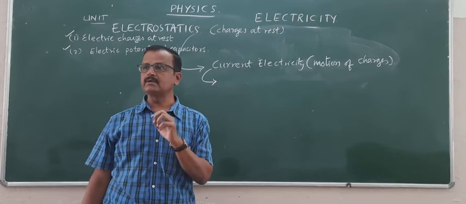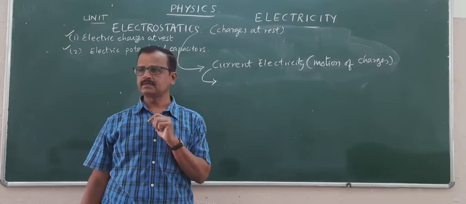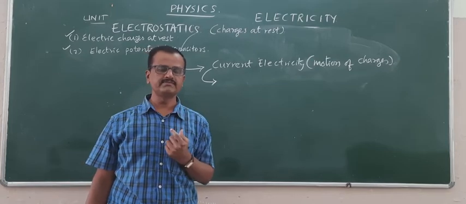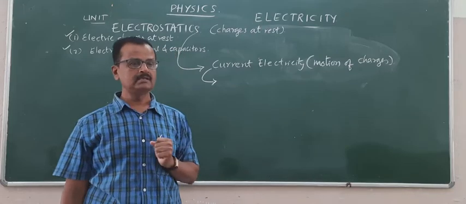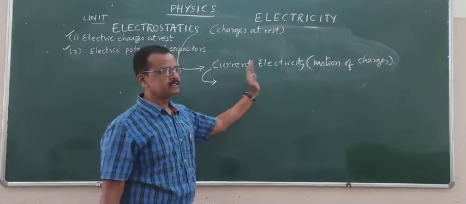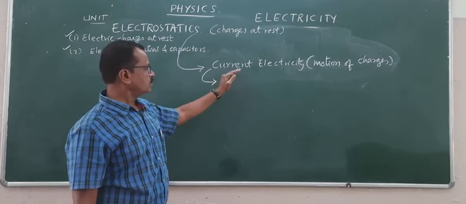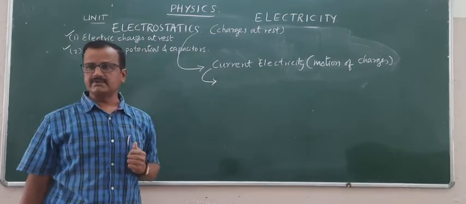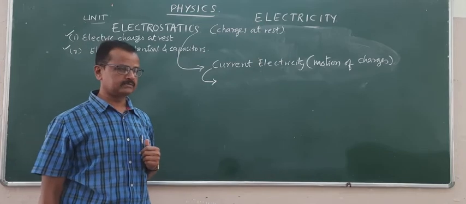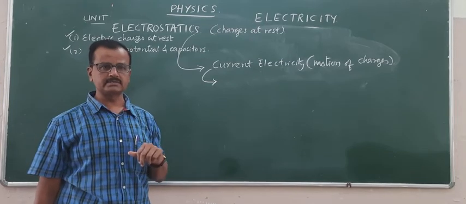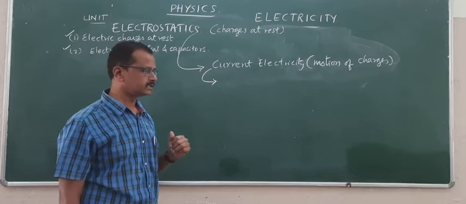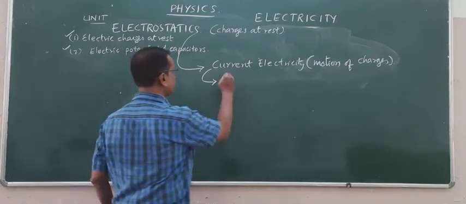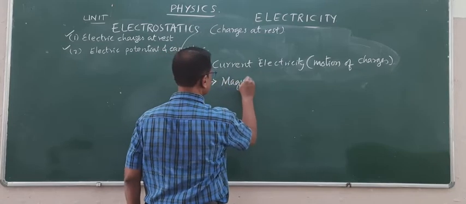And we calculate power loss due to Joule's heating effect as I squared R. These are the things that we have already learned. In chemistry you are learning the chemical effect of electric current, electrolysis. Then the magnetic effect of electric current we are learning as a separate topic.